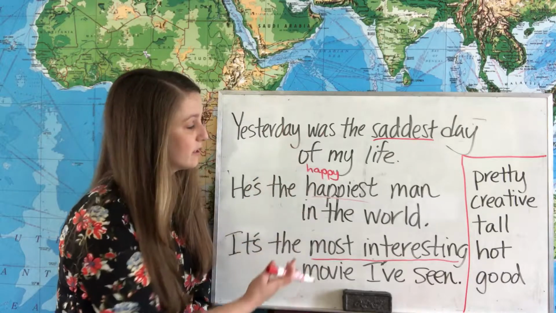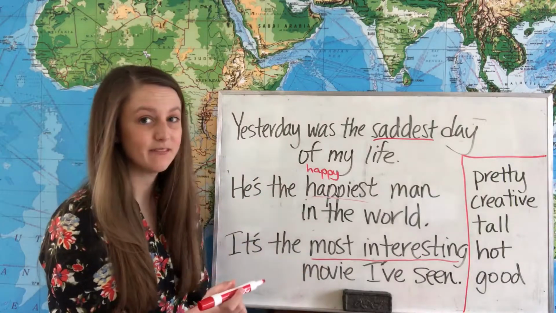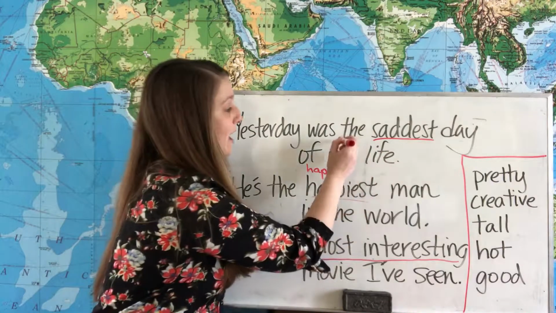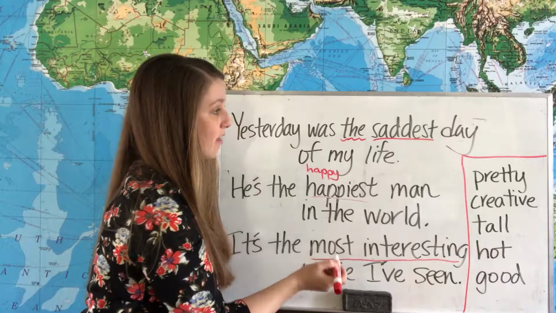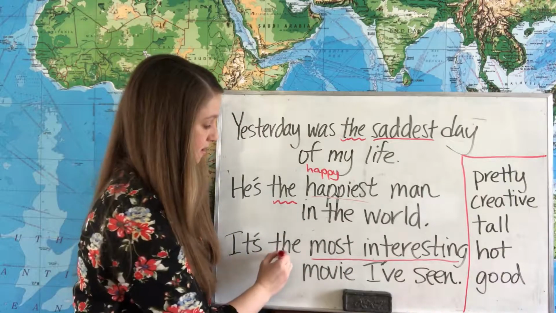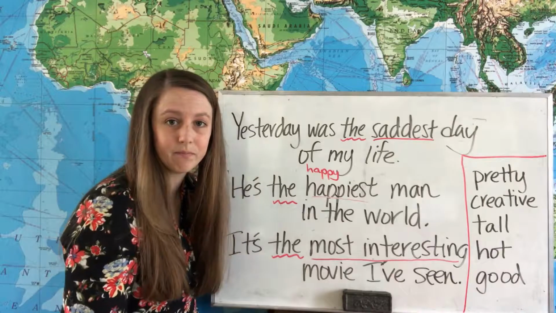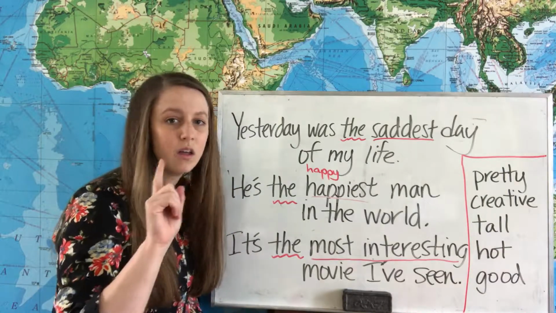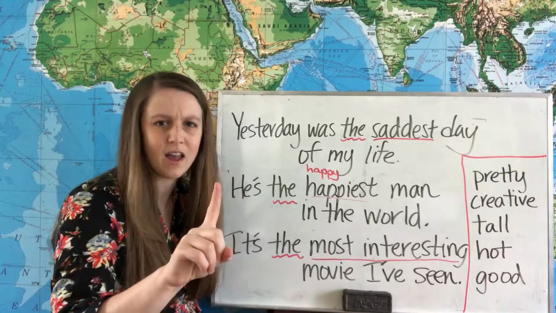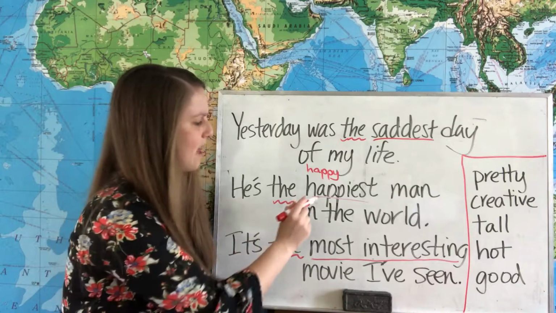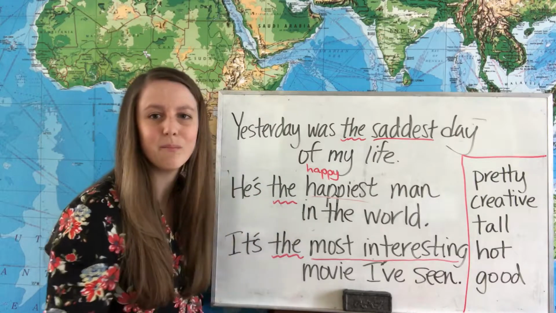Now, I want you to notice also a couple of things. Before the superlative, we have the article the: the saddest, the happiest, the most interesting. We use this because superlatives always talk about the number one saddest, the number one happiest, the number one most interesting.